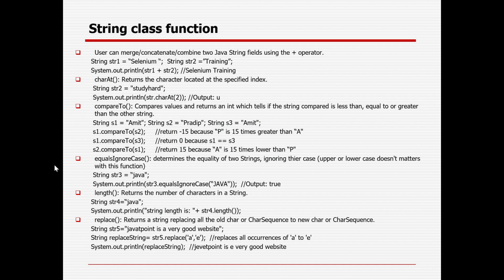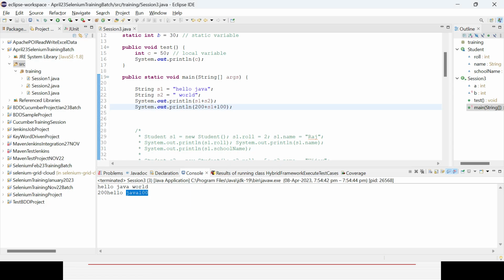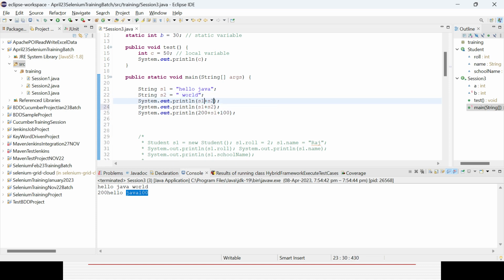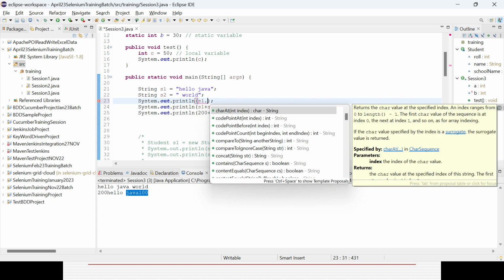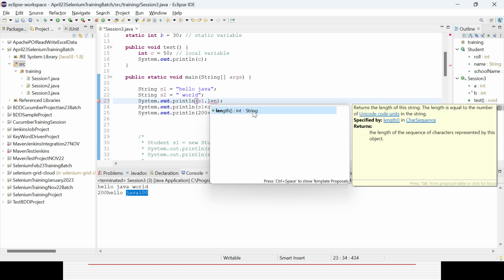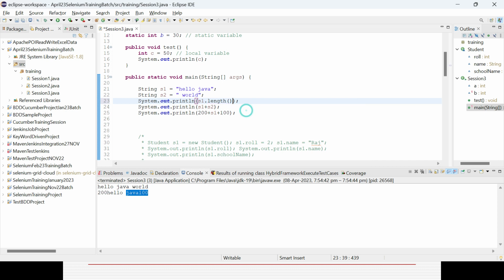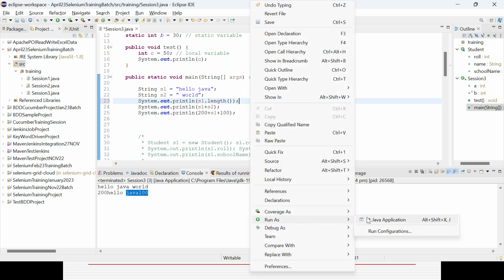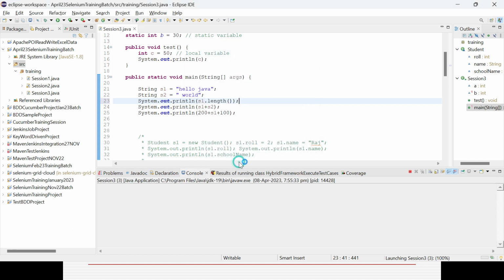Then in case you want to get the length, how much length is available, you can use the length method. In hello, 1 2 3 4 5, the space will be considered, so length 6 7 8 9 10. So in case you want to print out the length here, you can use s1, and if you press dot, all the methods available in the Java String class will come, length, right? You can see it is coming from the String class, return type is integer, so it will give us the length as 10. Length 10 means 0 to 9, you could see.